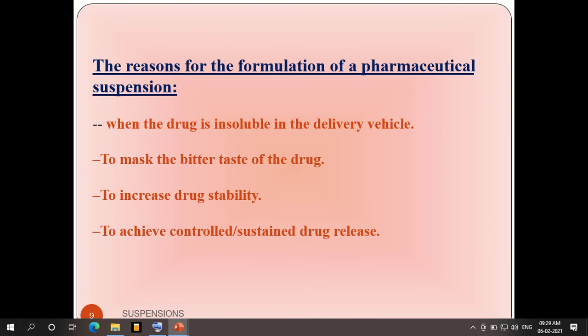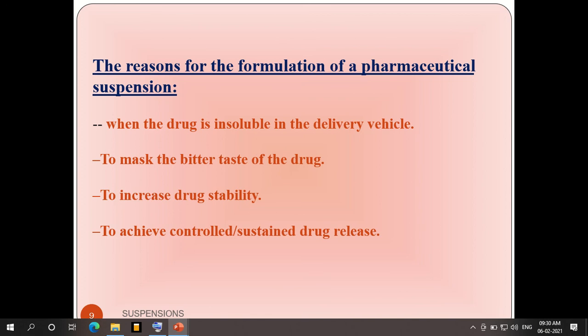Why can we go for suspension? Almost all formulations have their own advantages with respect to solubility, bioavailability, the administration process, and avoiding the bitterness of a particular drug. So these formulations have benefits: a drug that is insoluble in the delivery vehicle can be formed into a suspension, to mask the bitter taste and to increase stability.